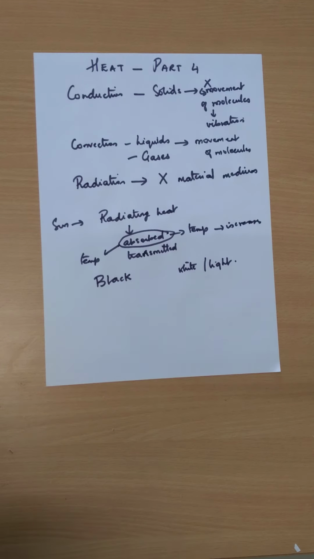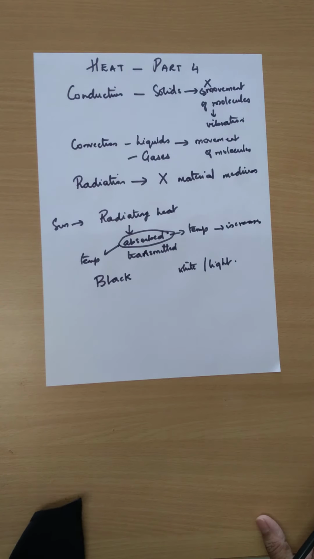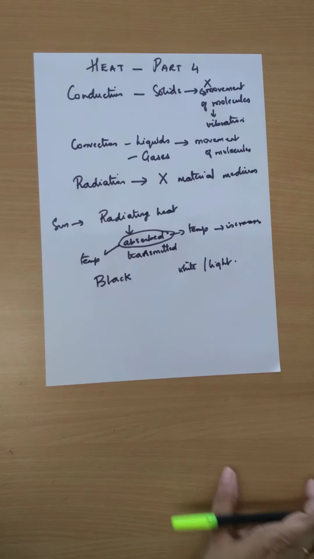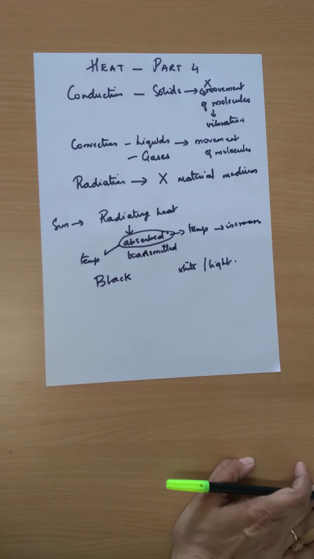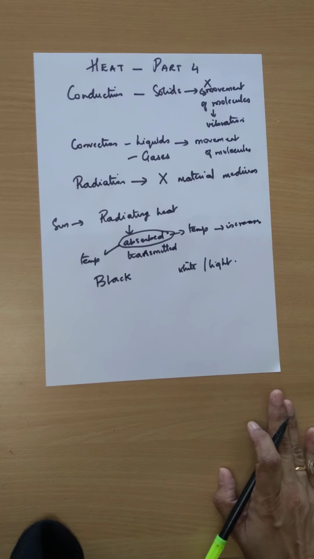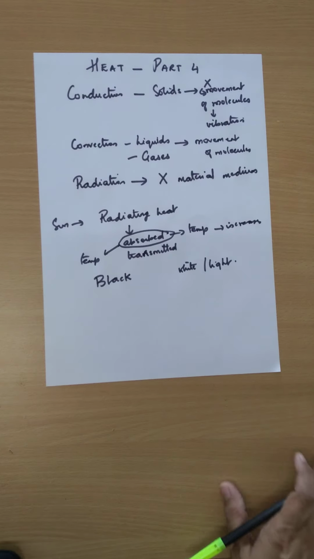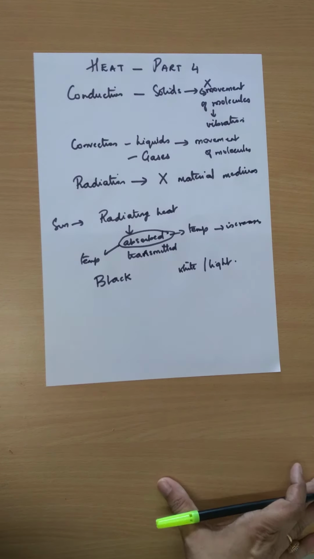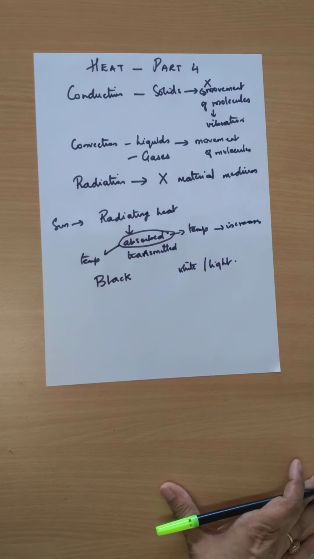Okay, now always remember that black surfaces absorb more heat as compared to white or any light colored surface. Black surfaces absorb more heat. So since they absorb more heat, you should avoid using black in the summer. So in the summer, you should wear clothes that are light colored, that are white, which will give out, transmit heat and will absorb less heat. And in winters, you can use dark colored clothes, dark blue, black, which can absorb heat and keep you warm.